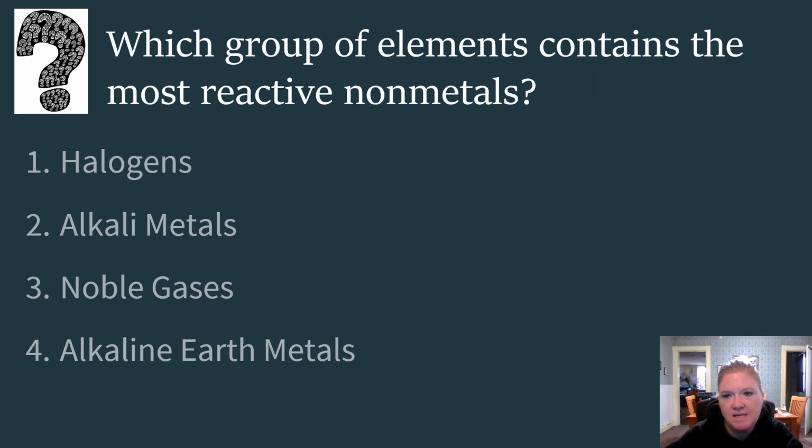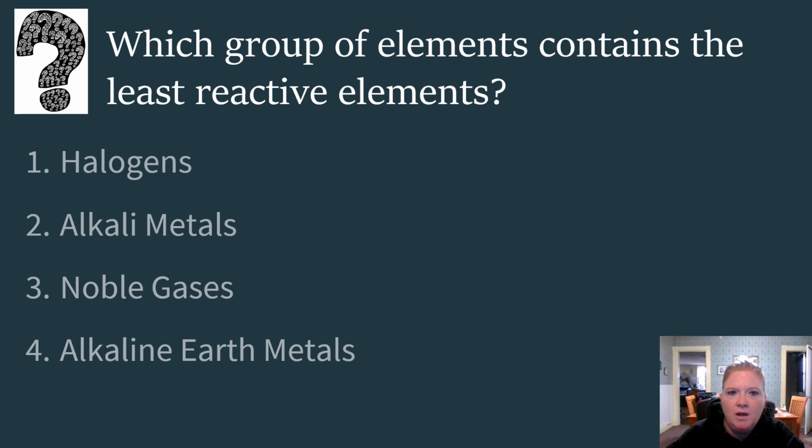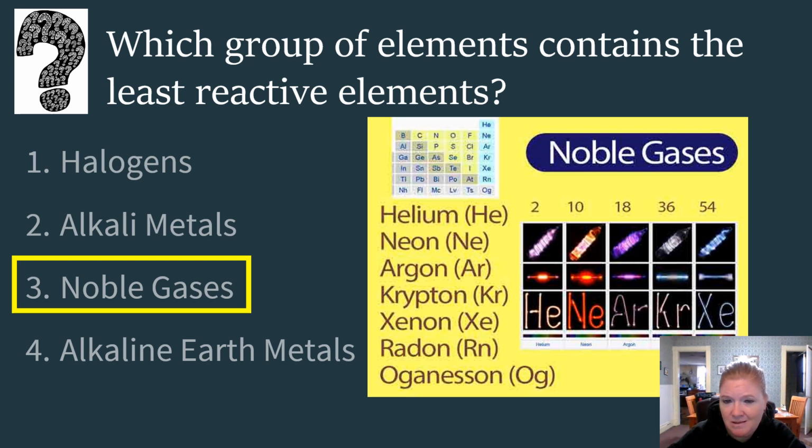Which group of elements contains the most reactive nonmetals? That's halogens. Remember, halogens and alkali metals, perfect partners. Which group of elements contains the least reactive elements? These ones are stable. I don't want to do anything. Noble gases. Just leave me alone. I'm good. I'm stable. Don't need your electron. Don't take my electron. We're good.